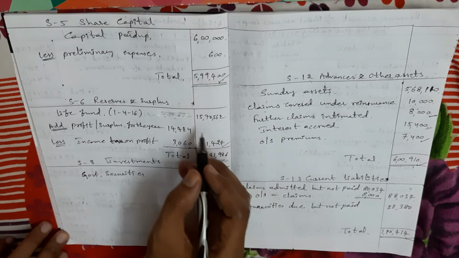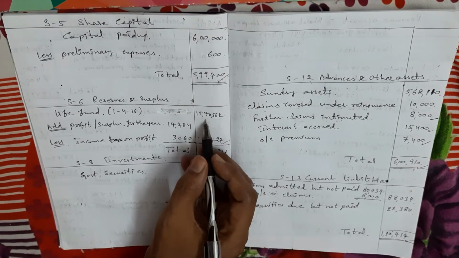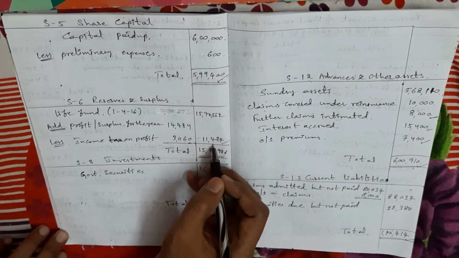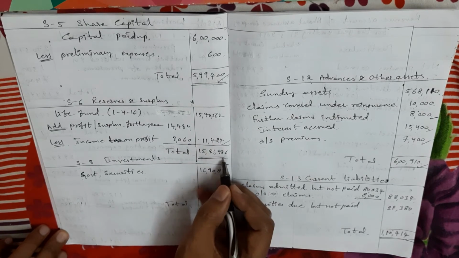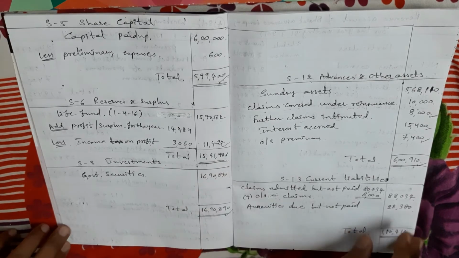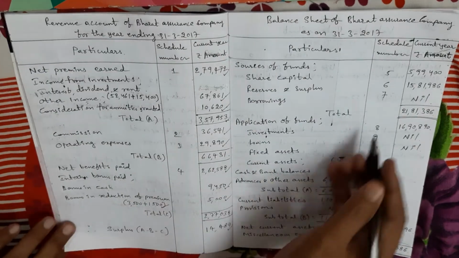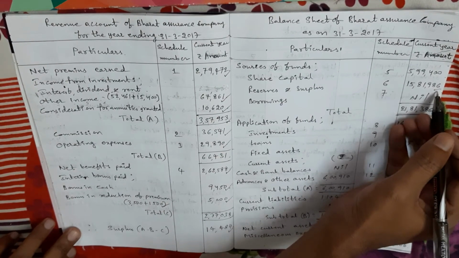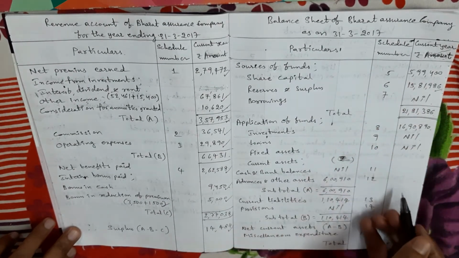In the question, last year's fund amount is also already given. So that fund amount I am adding to the present year profit. So the total profit is 15 lakhs 81,986 rupees. This amount we take in the balance sheet against schedule number 6. So already I have taken all the schedules' amounts.